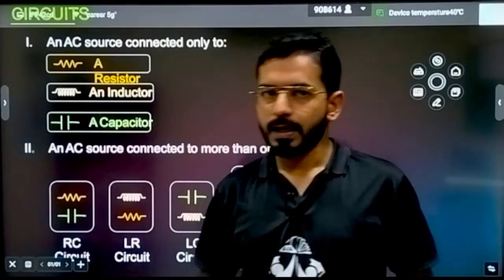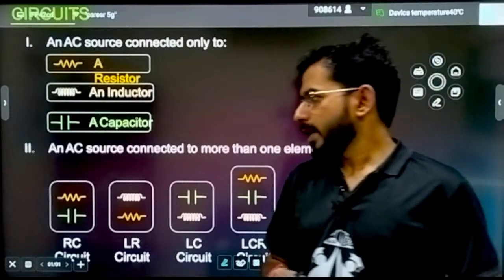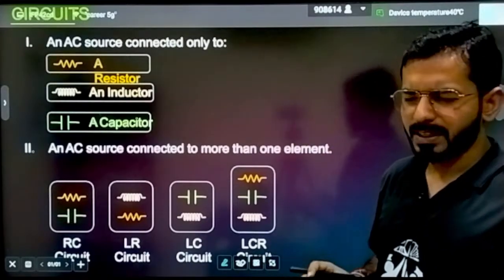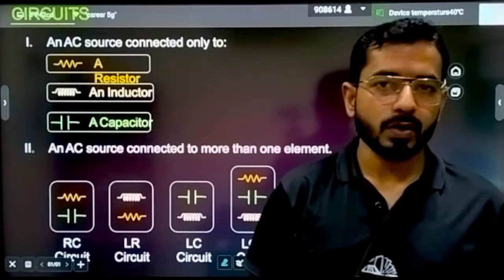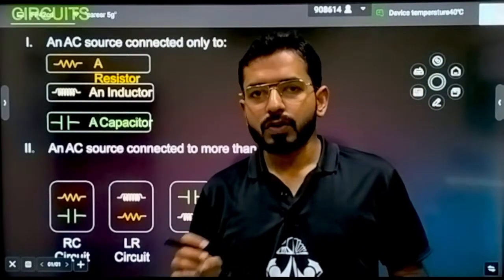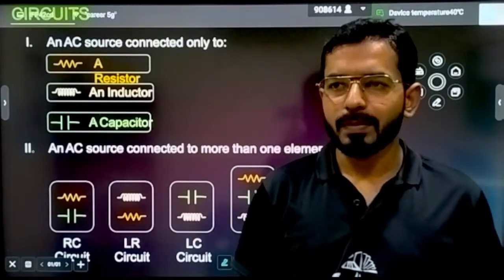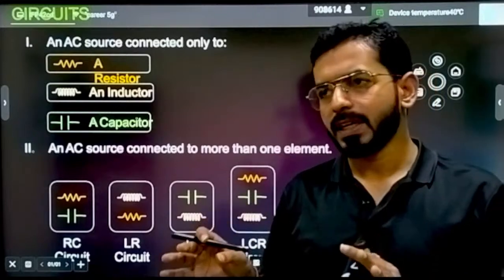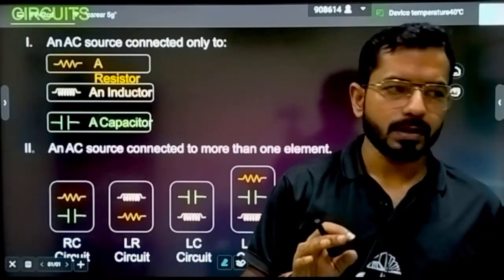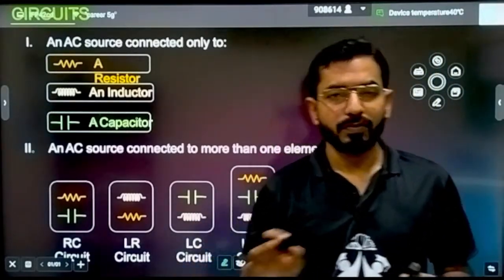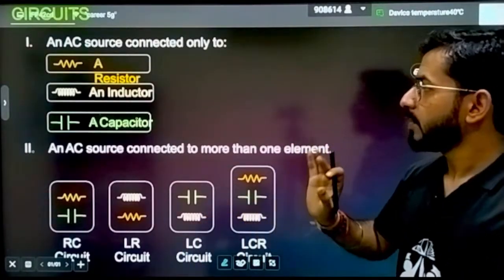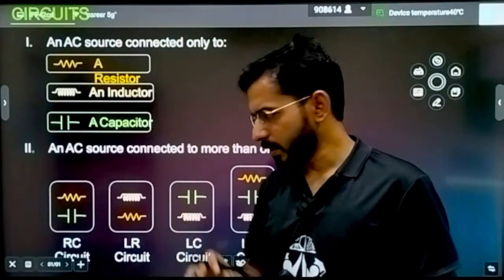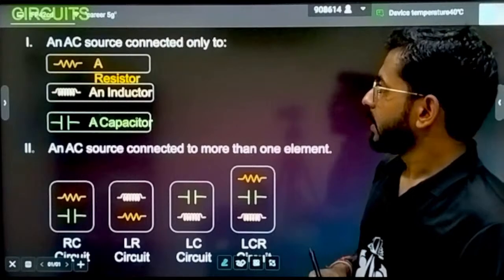From here the circuit part gets started. I hope that you will enjoy this portion. It is very interesting, nothing to remember, no formula, always understand from the concepts. Every topic is related. Same kind of things we are going to do. We are going to represent everything in phasors. We will be watching the phases, how the phases get changed, and the rest of the things. Firstly, let's understand the basics. Let's understand the basic outlines.